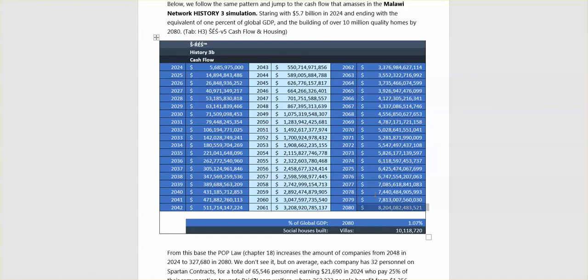That said, that's including growth and global growth. So the only way to really look at the future is not at how much is being made, but how much of GDP is one making. And here we're seeing GDP of 1.07%. And this is for Malawi. So Malawi would in 2080 have 1.07% of GDP.